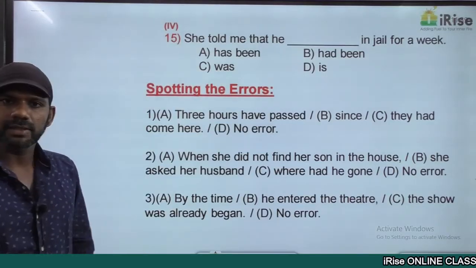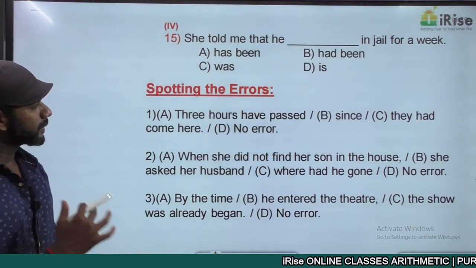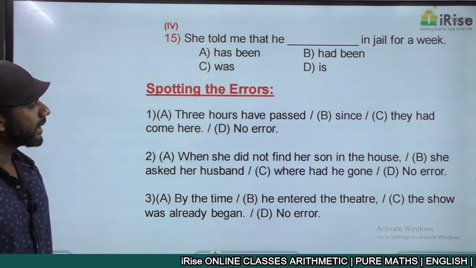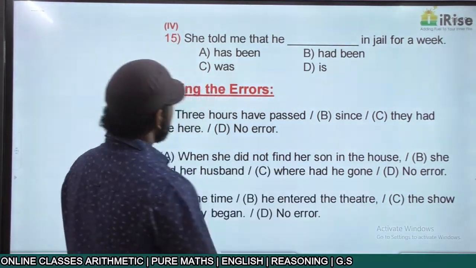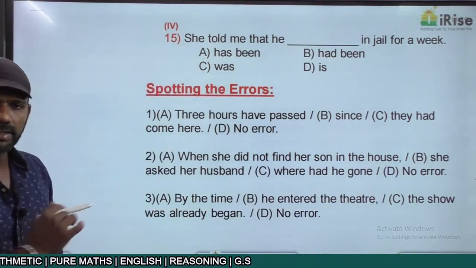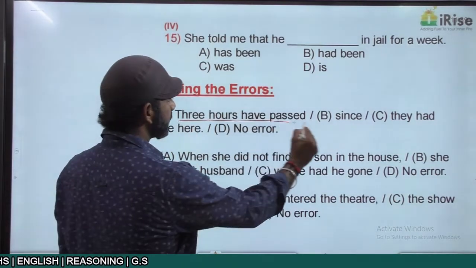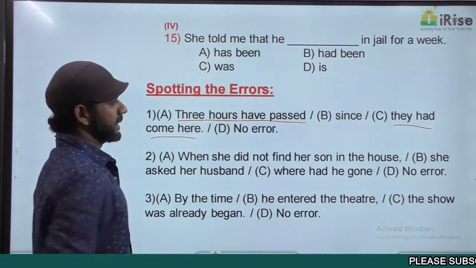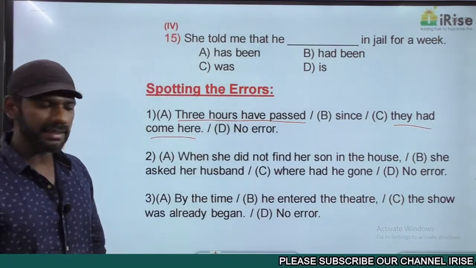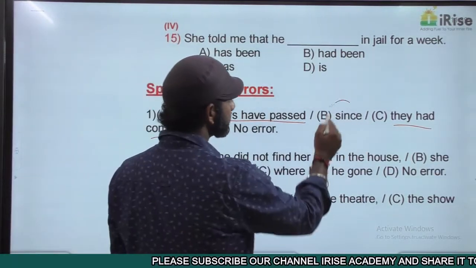We'll go for some questions on spotting the error. Come to the first one. 3 hours have passed since they had come here. Now we have two ideas in this statement. 3 hours have passed is one idea. They had come here is the other idea. So there are two ideas in this sentence along with since.